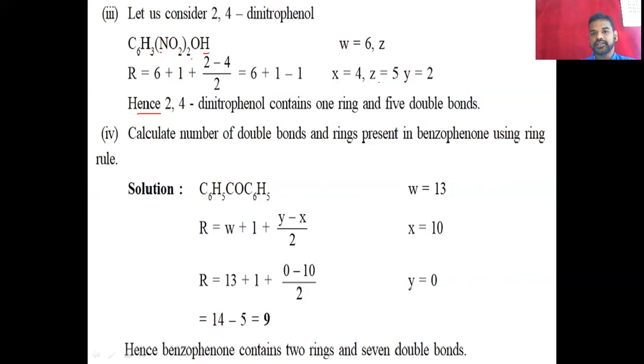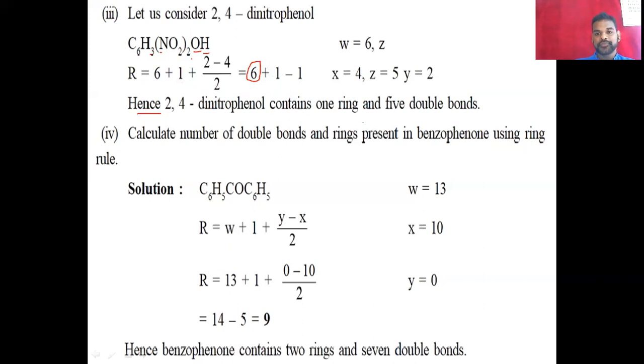Y and Z. So Z is 5. That means here we have the 4 oxygen, and here one is, there's a 4 plus 1, there's a 5 oxygen. Okay. And how to calculate the same thing? After the calculation, we will get 6. Okay. So how to illustrate this 6?